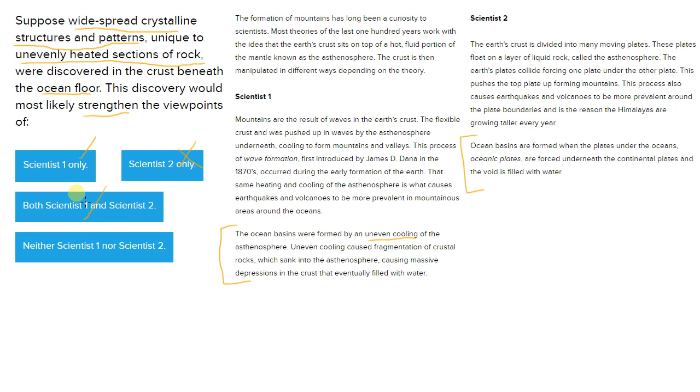which means that in turn it is not going to support both scientists' perspective, nor is it going to support neither of them, because we know that it does support scientist 1's perspective. So the answer choice is A, scientist 1 only.